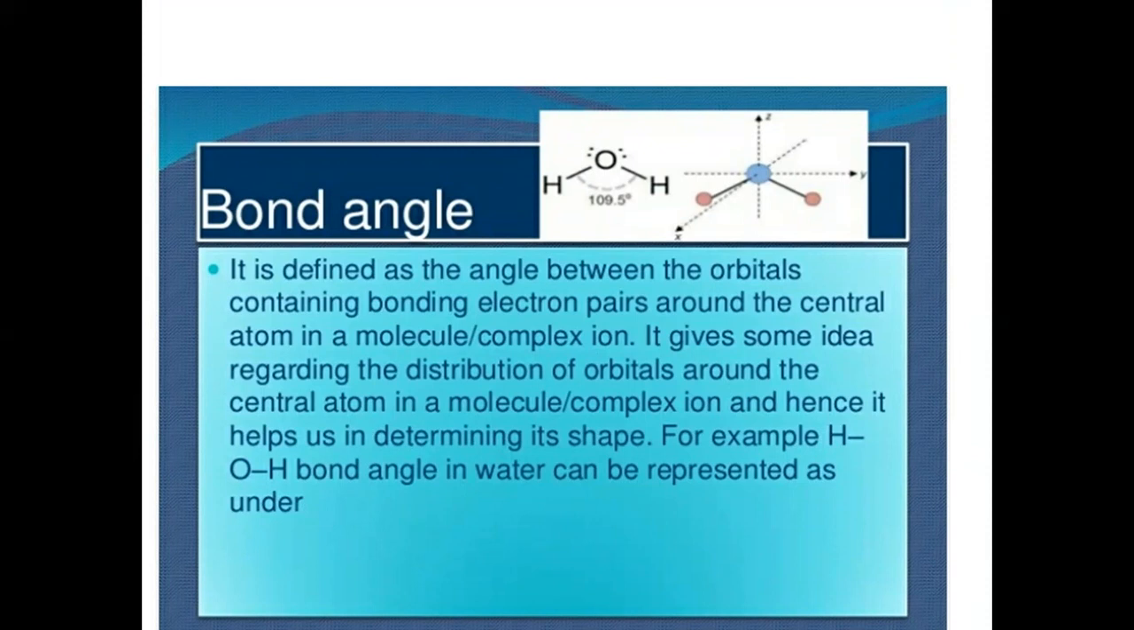For example, bond angle in methane is 109.5 degree. In water, the bond angle is 104.5 degree. In ammonia, the bond angle is 107 degree. We will see how this bond angle tells us about the structure of the compound. Now the next is bond enthalpy. Now what is this bond enthalpy?